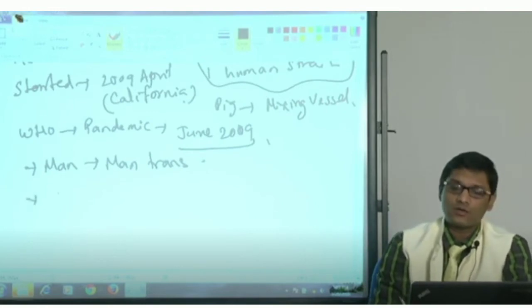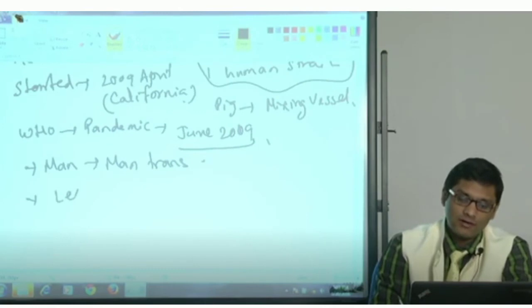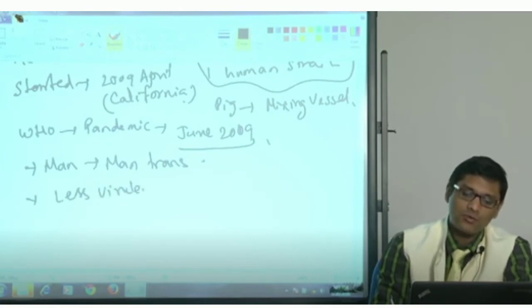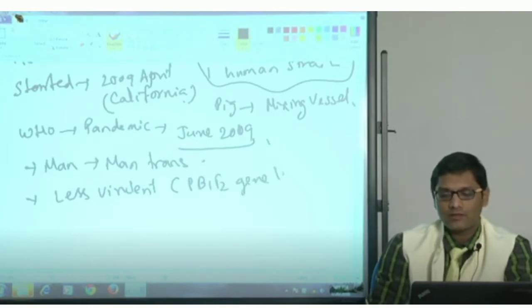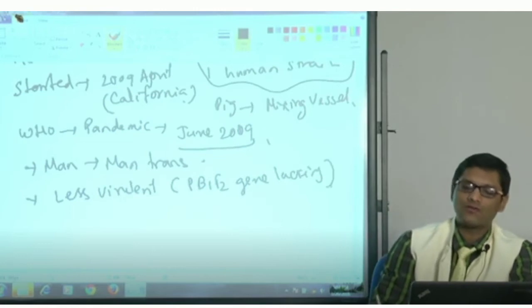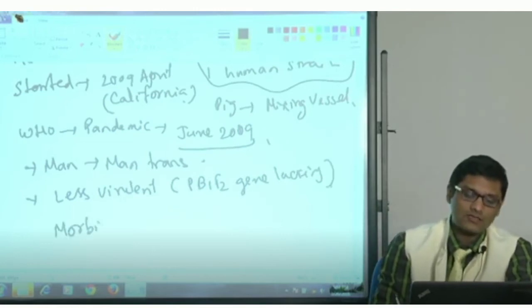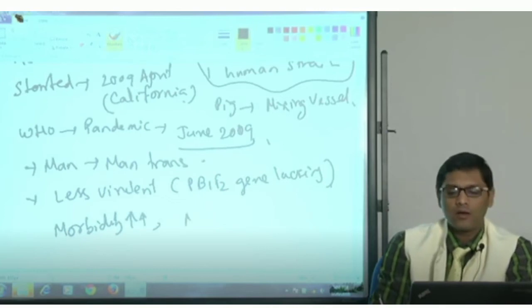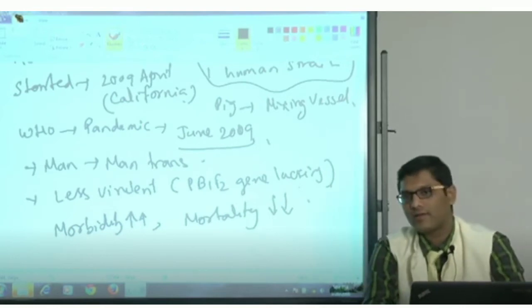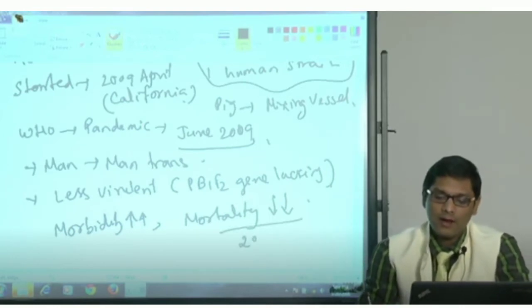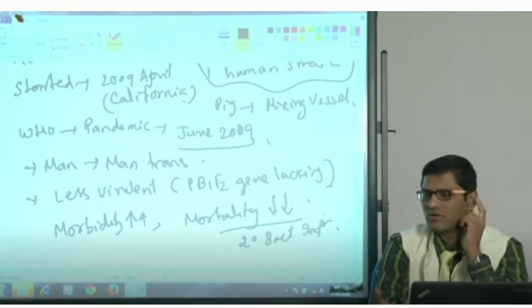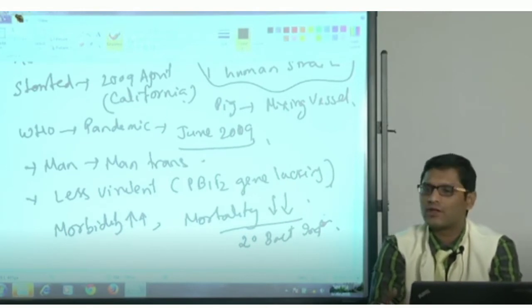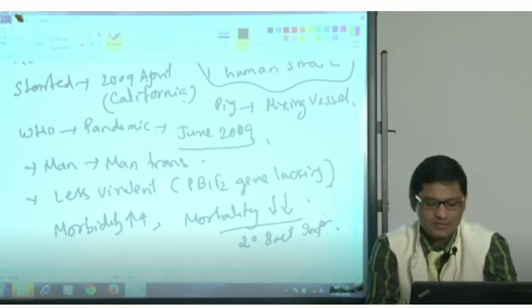And we all were lucky in 2009 because the virus was less virulent. Though it caused more morbidity, as the PB1F2 gene was lacking, the H1N1 of 2009 was less virulent. So morbidity was more, however mortality was less. Whatever mortality was reported was said to be due to secondary bacterial infection, underlying health related diseases, immunocompromise, and old age. Otherwise the virus was less virulent.